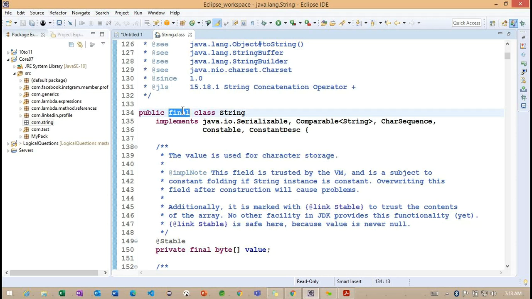So this is very important. Based on the version information, we can get the updated information of this String class.